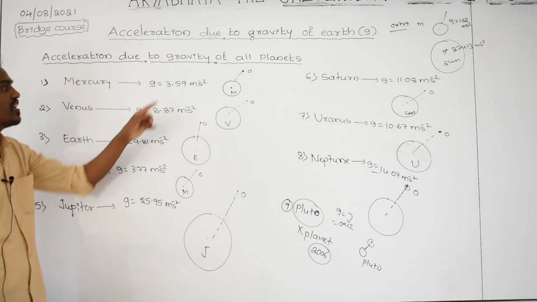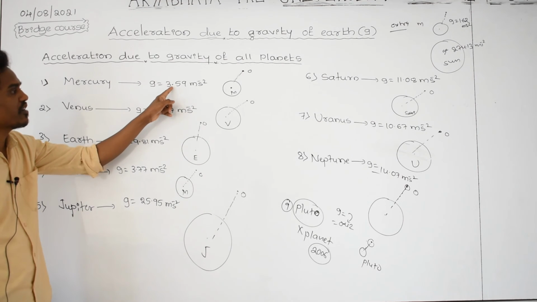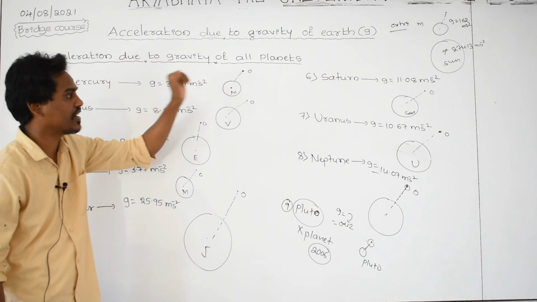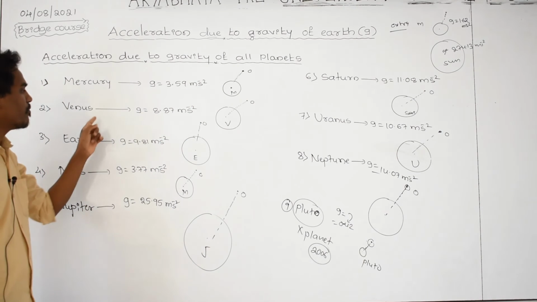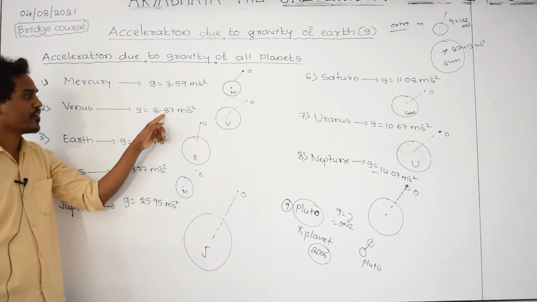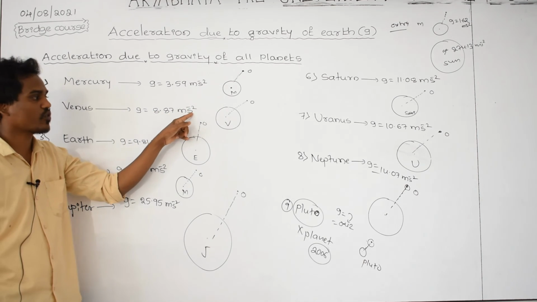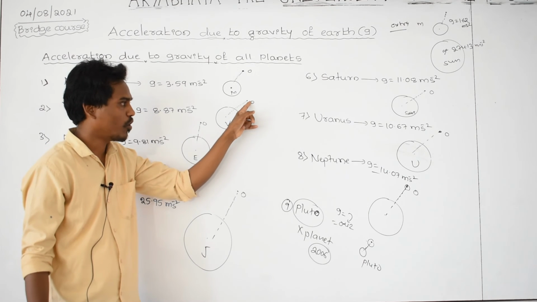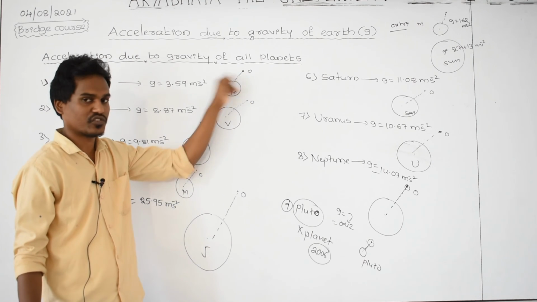Therefore, the acceleration due to gravity of Mercury is 3.59 meter per second square. The object is slowly moving towards the center of Mercury. And for Venus, the acceleration due to gravity is 8.87 meter per second square. Its mass is more than this one. Its gravity is more. The body is moving very fast compared to this case.